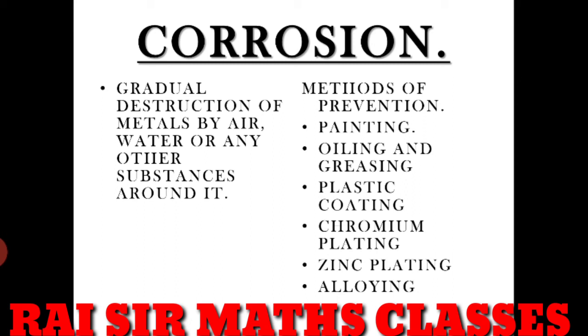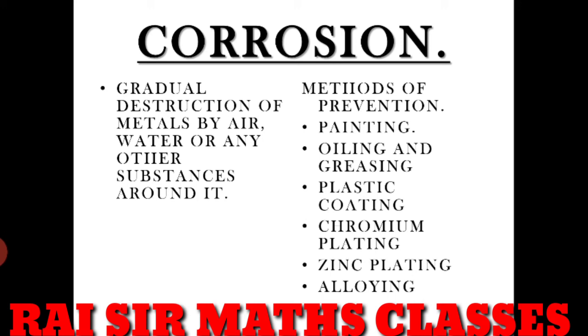It is really harmful, as metals are present in a specific amount. So if they are being degraded or destroyed by water and oxygen, how do we cure it and how do we prevent corrosion? The method of prevention is like this.